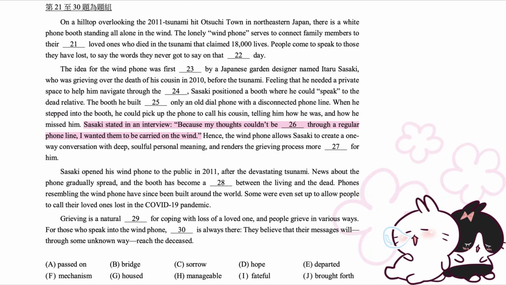Sasaki stated in an interview, "Because my thoughts couldn't be passed on through a regular phone line, I wanted them to be carried on the wind." Hence, the wind phone allows Sasaki to create a one-way conversation with deep, soulful personal meaning, and renders the grieving process more manageable for him.